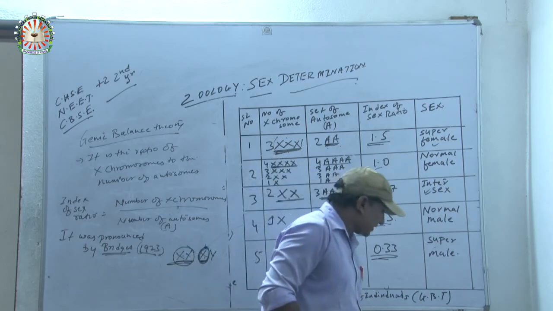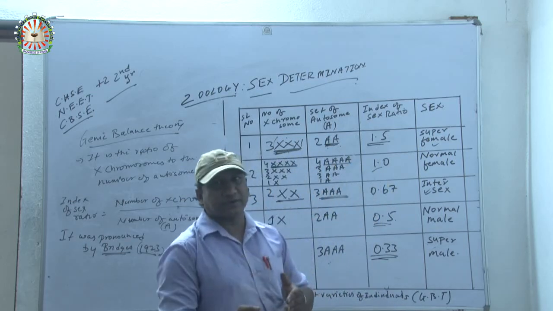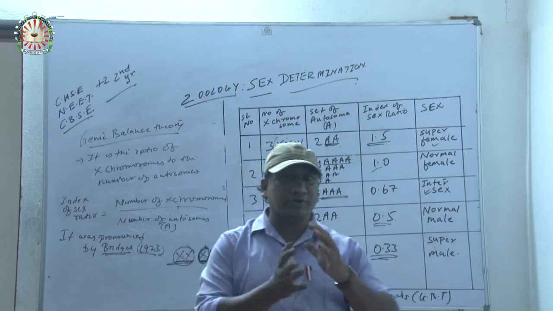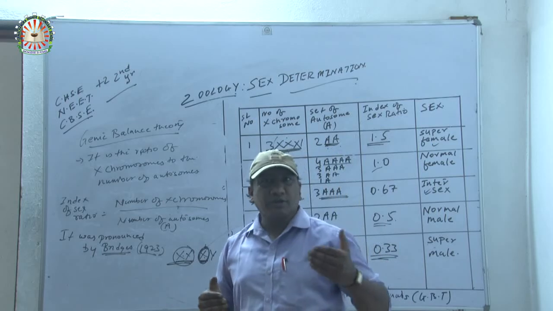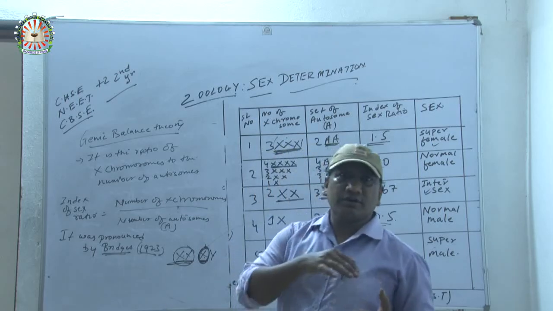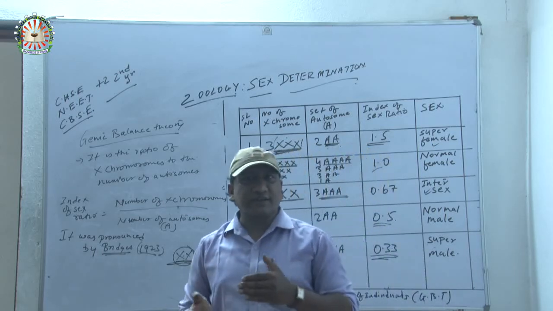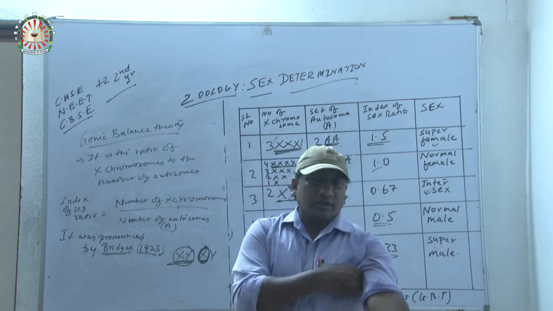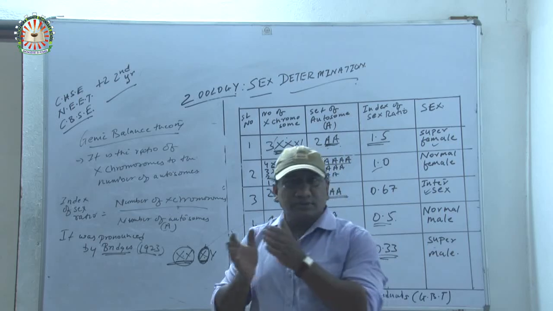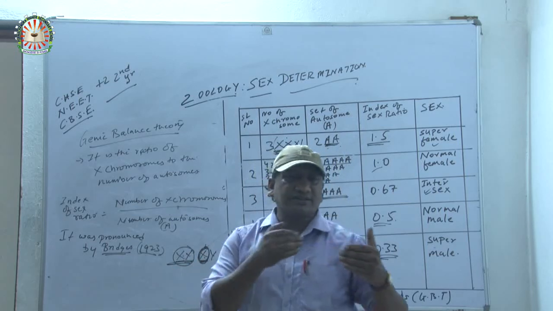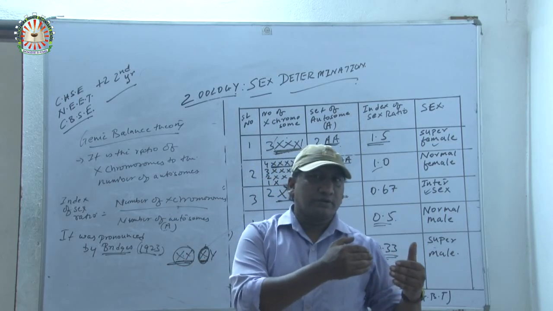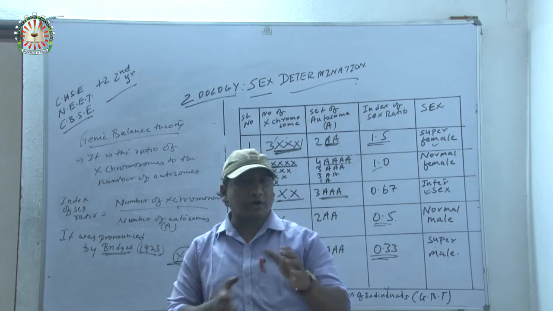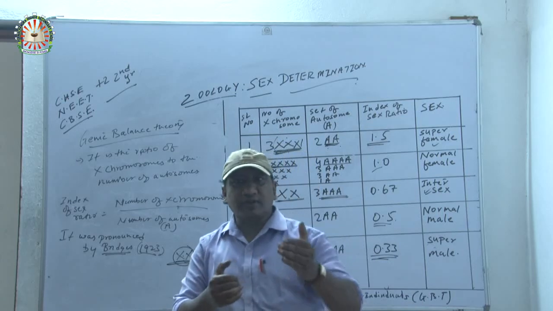So today we have completed sex determination. In the next chapter, how many sex determinations were there? I have explained to you 5, or rather I taught you that 5 are there. One is the chromosomal theory of sex determination, and then the non-allosomic genetic theory of sex determination. The third one is the impact of metabolism on sex determination. Next is the hormonal balance theory. So these are the 5 points which I have taught, but I have not taught you in much detail the 4 which remain.